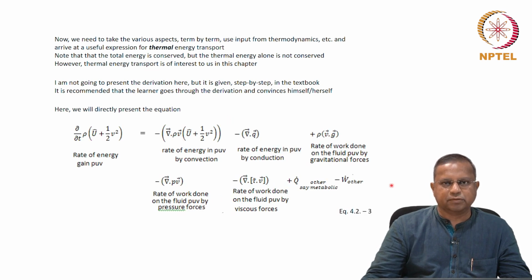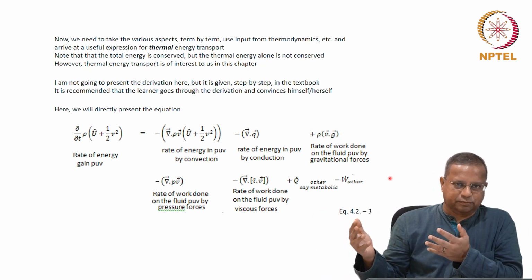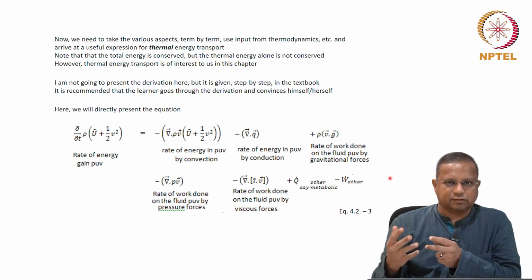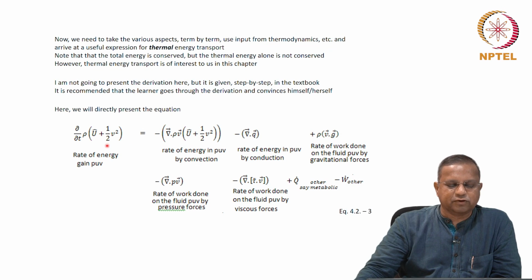It will turn out to be something like this. If we put everything together and go through about, I think, 7 or 8 pages of textbook pages of derivation with a lot of considerations, a lot of thermodynamics and so on and so forth.